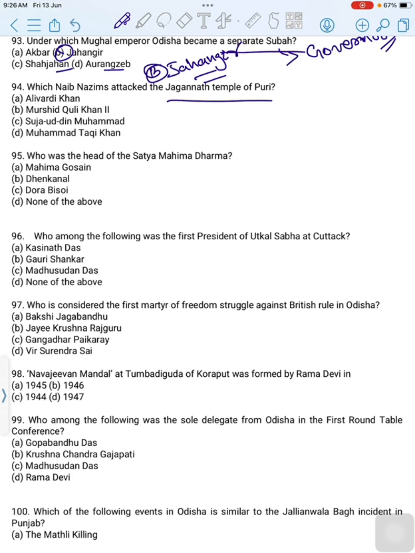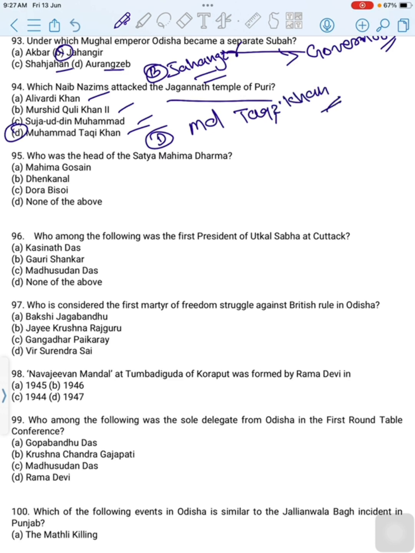First option is Ali Vardi Khan, second option is Murshid Quli Khan II, third option is Shuja-ud-din Muhammad, last option is Muhammad Taqi Khan. Then the correct option is option D, Muhammad Taqi Khan.